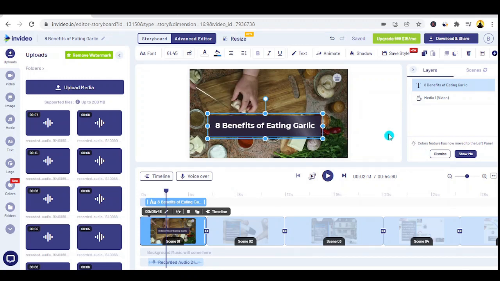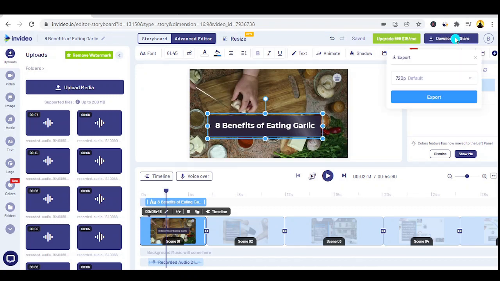Now once you're done with the video editing here, you just need to go to the top right corner here and hit download and share to download the video. And the most important part, guys, as I said before, with the free plan you can download it in 720p resolution. Not the best, obviously. So you can upgrade the plan and then you will be able to download it in 1080p resolution.